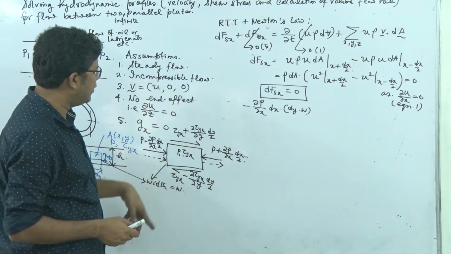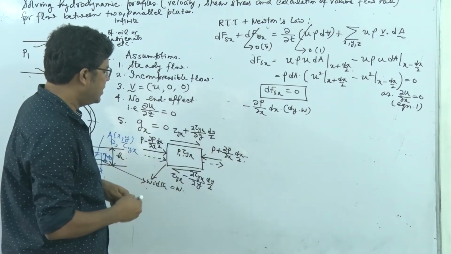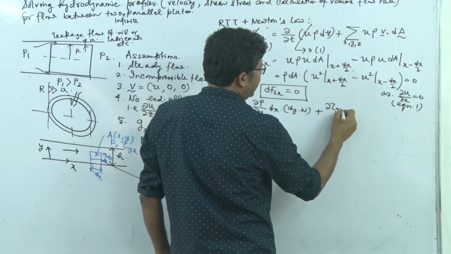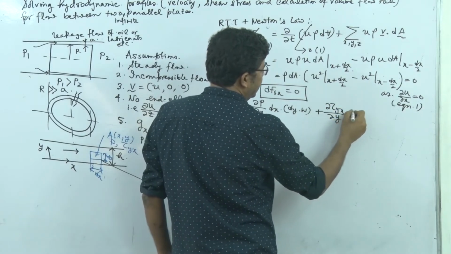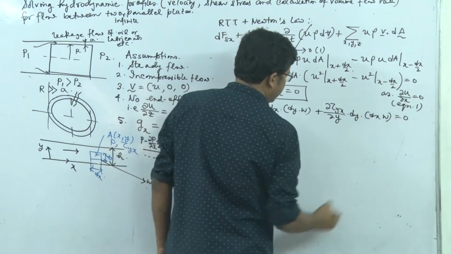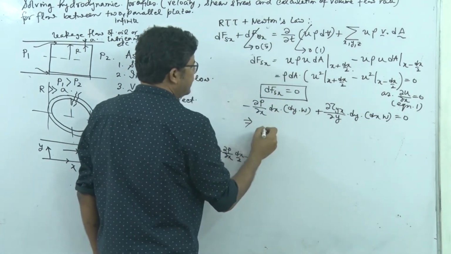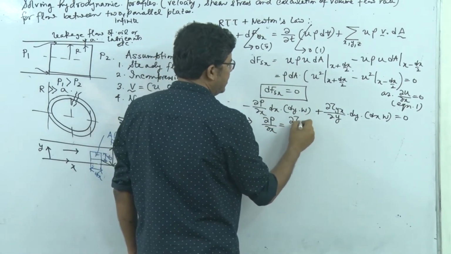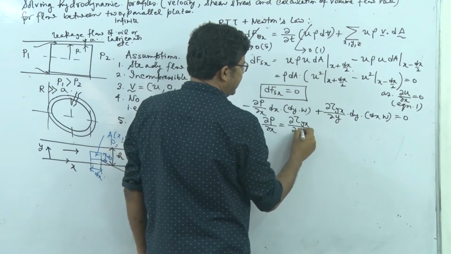So the τ_x cancels out, and this is going to add up. So here it is ∂τ_yx/∂y into dy, and the area is dx into w, and overall it's equal to 0. So you get ∂P/∂x is equal to ∂τ_yx/∂y.